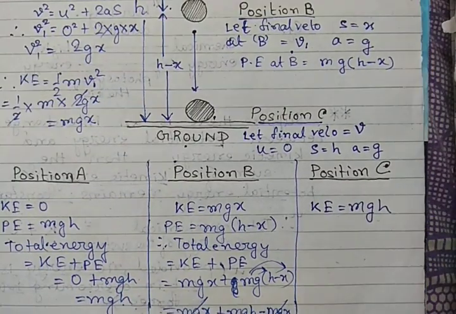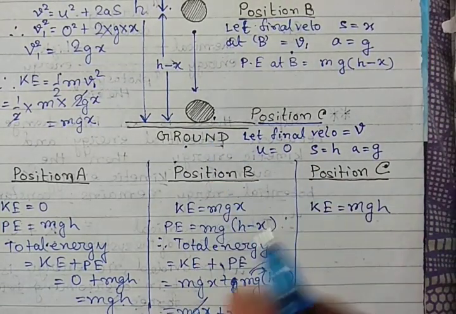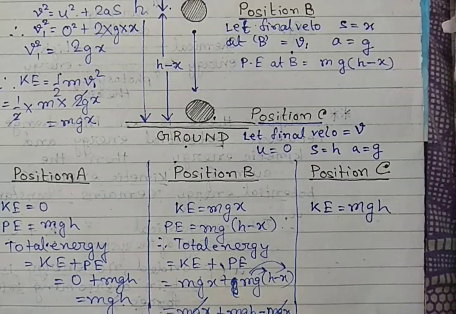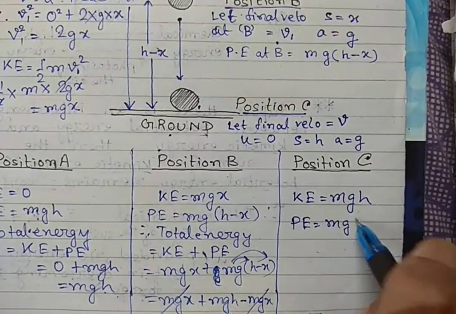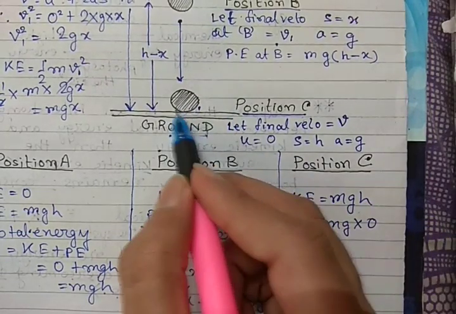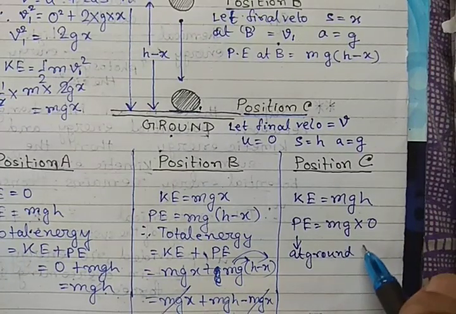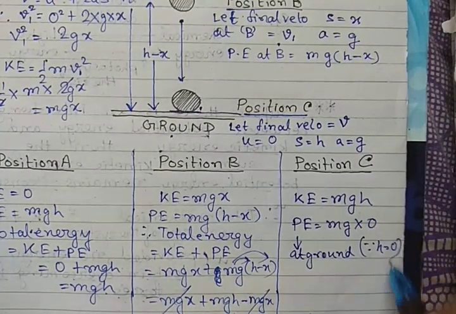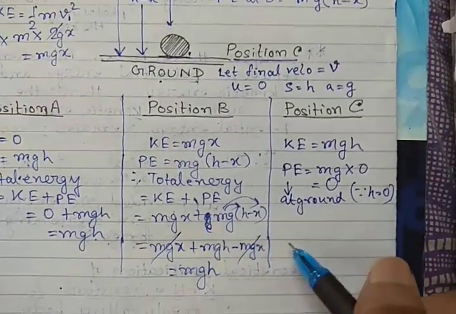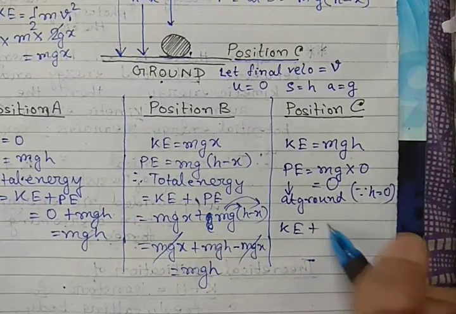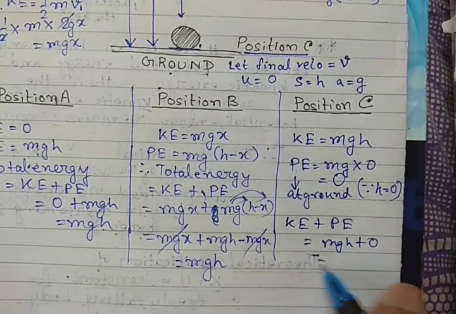Clear? Now just when it reaches the ground, all the potential energy has been converted to kinetic energy. So what is P at this point? P equals mg into 0, because at the ground the height is 0. Therefore, potential energy is 0. So let us calculate the sum of KE and P at position C. KE plus P equals mgh plus 0, which equals mgh.